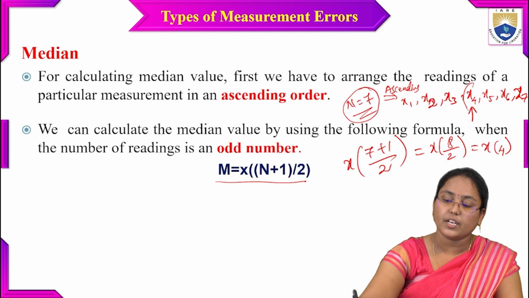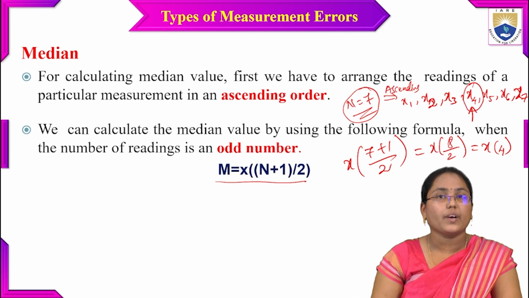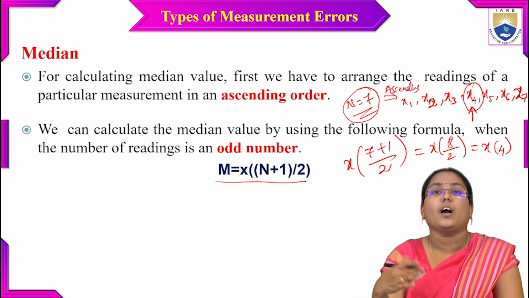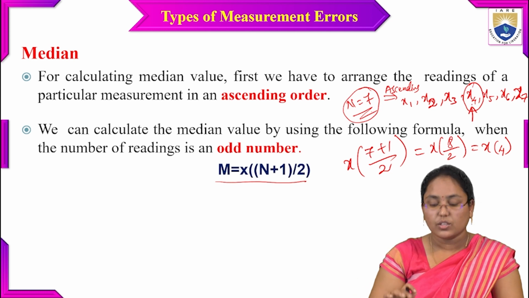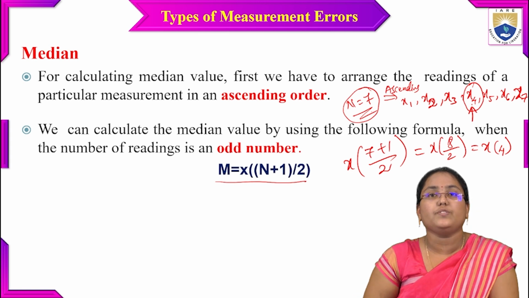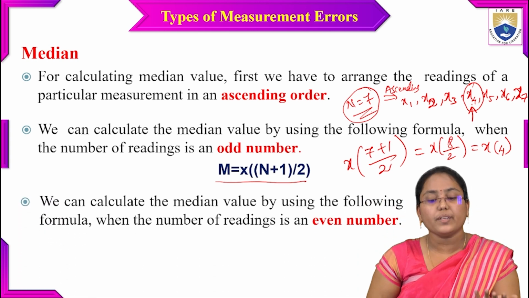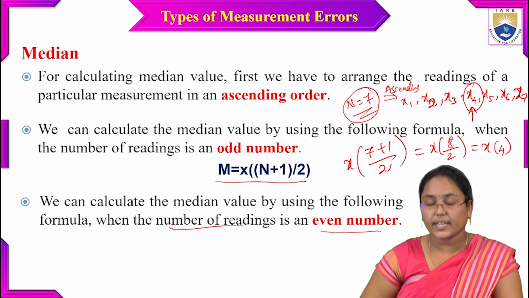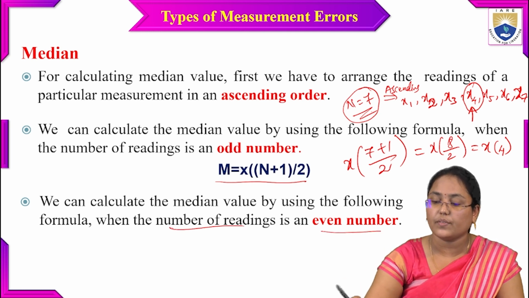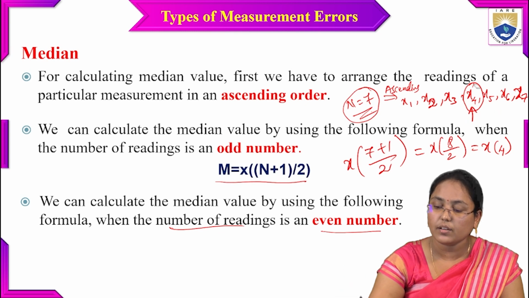So this x4, the middle value, is nothing but the median value. I can take this middle value as the median value, which is the measurement output of a particular measurement process. This is the actual reading which we have to measure. This is the case for an odd number of readings. What happens if the number of readings is even?